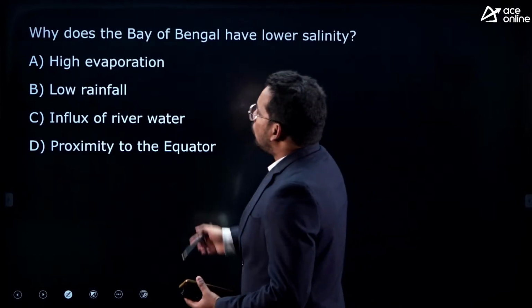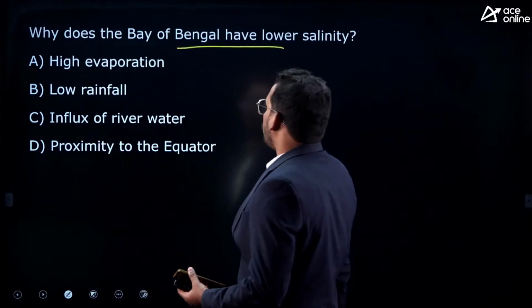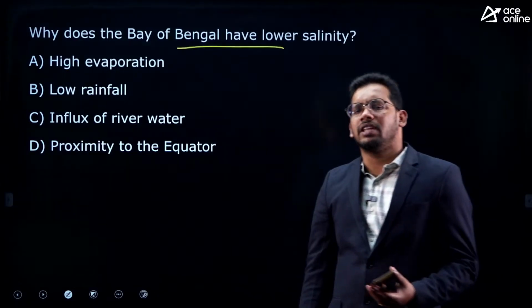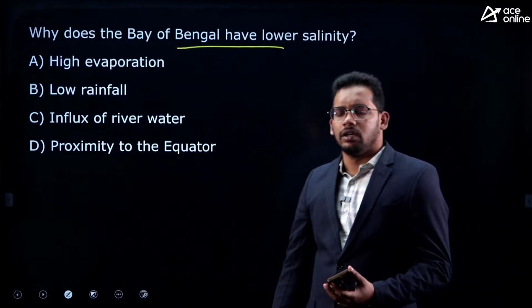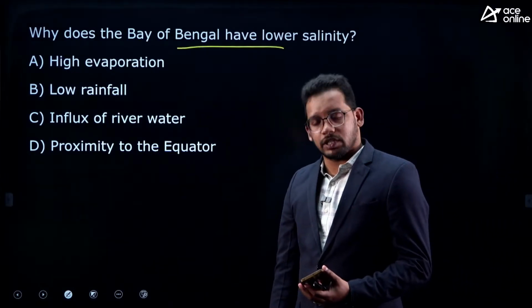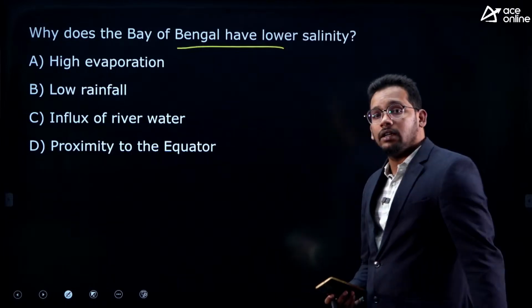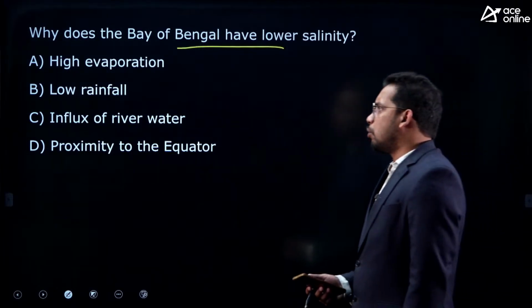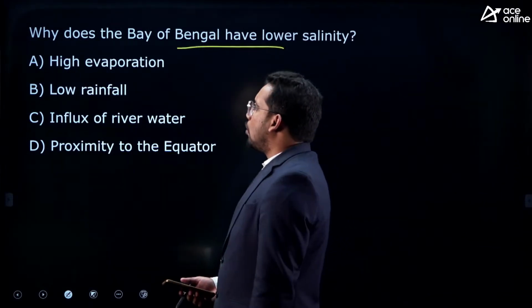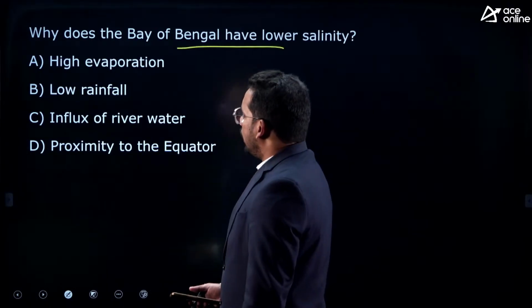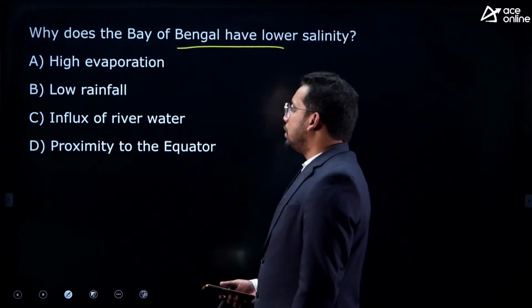Next one, why does the Bay of Bengal have lower salinity? This is combined with Indian geography, even though it is not directly from physical geography. So why does the Bay of Bengal have low salinity compared to most water bodies? High evaporation, low rainfall, influx of river water, proximity to the equator.